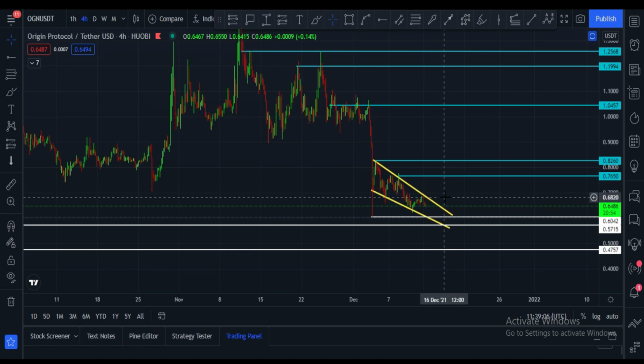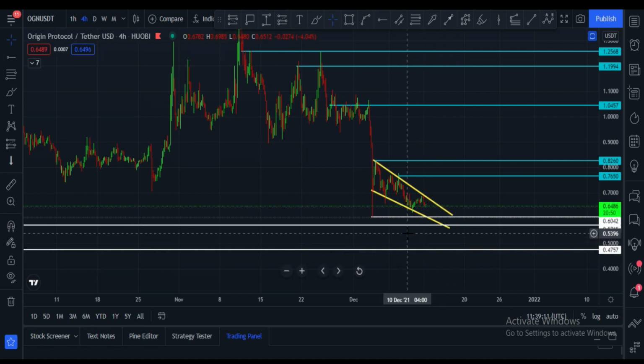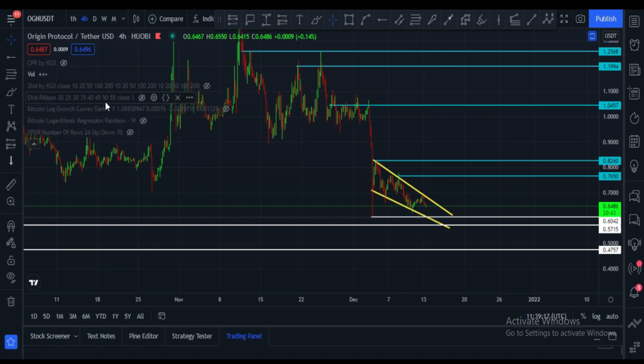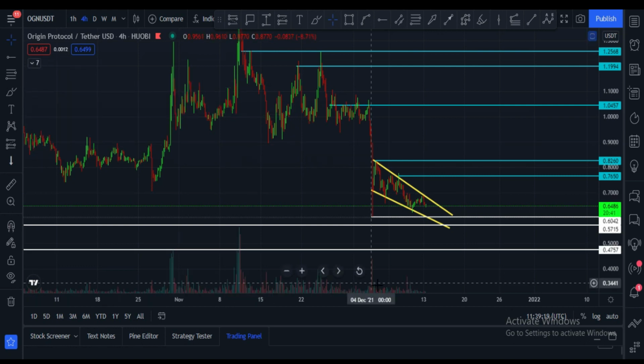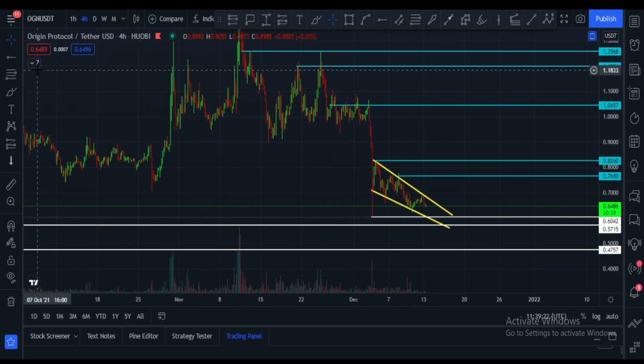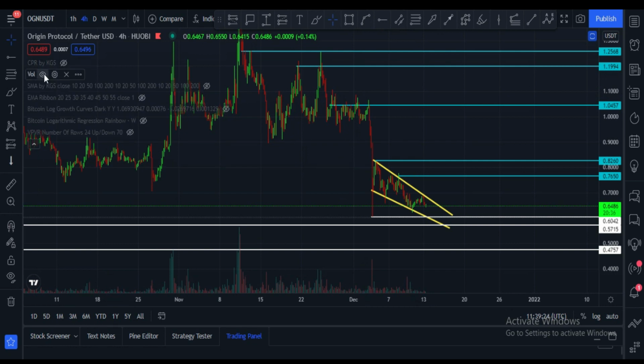And if unfortunately it break towards downside, in that case maybe 60 cents, 57 cents, maybe 47 cents are the next areas. Let me please show you volume. There is very less volume. We need strong volume, but unfortunately volume is very low.